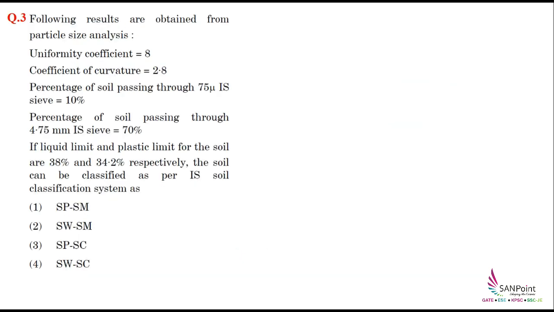Now here we have the third problem, in which some of the properties of the soils are given to us, and we have to classify the soil as per the Indian Standard classification. So what are the properties known to us? The coefficient of uniformity, which is denoted by Cu, is given as 8. As well, we know the value of the coefficient of curvature, which is given as 2.8.